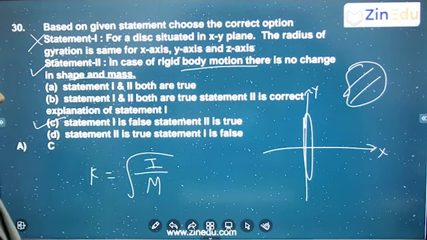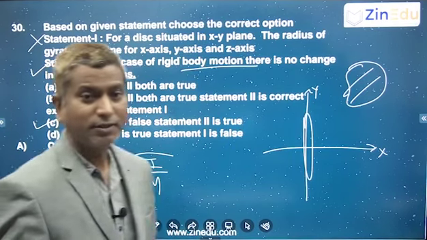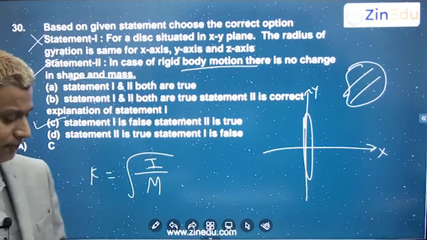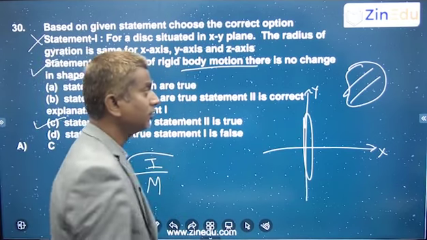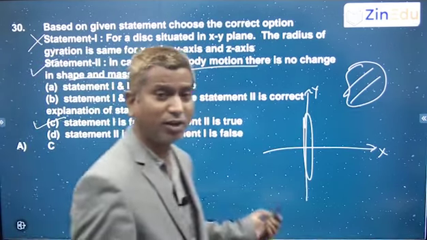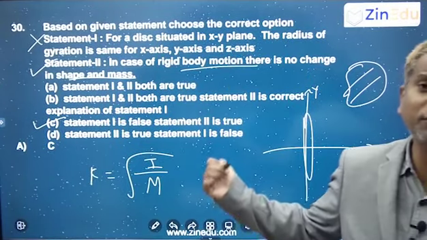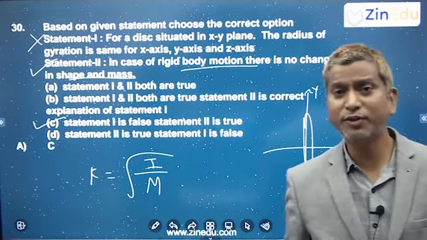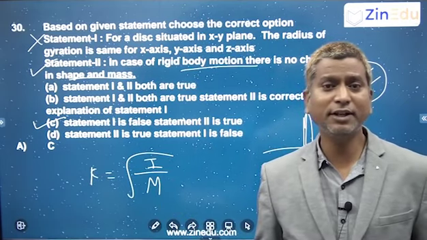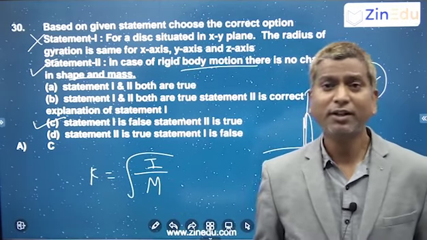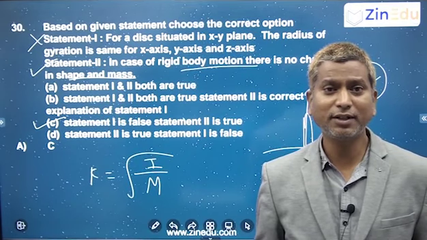So these are the remaining questions we have. We'll stop here. These are all the questions of the first shift, 25th July. In the next session, we'll discuss the second shift questions also.